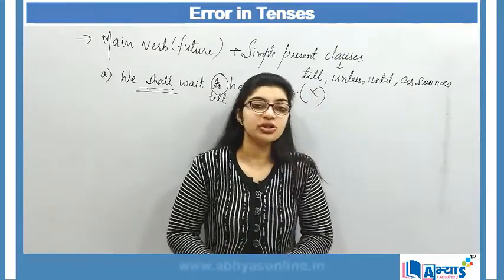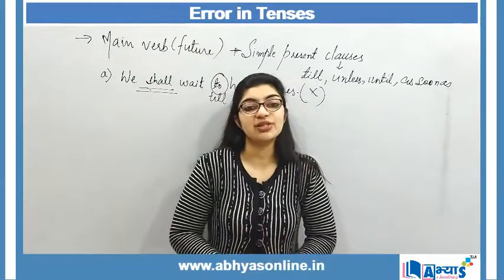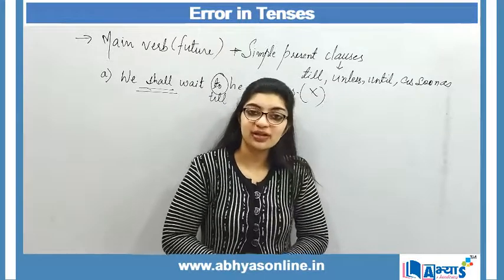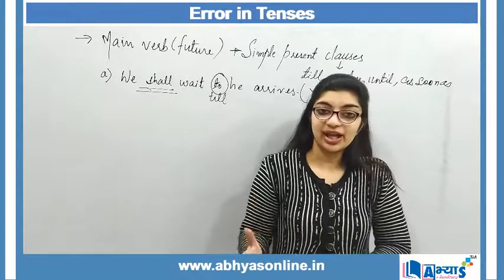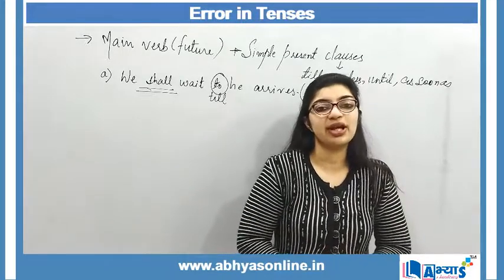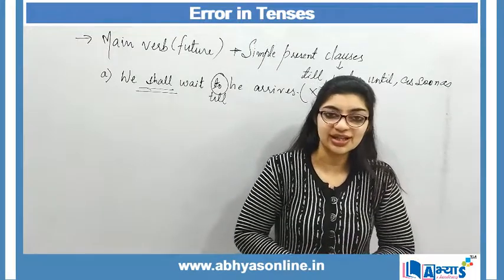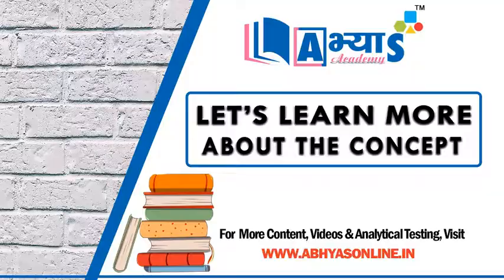If we follow the rules, there will be no errors. If we do not follow the rules, the sentences will be filled with errors. So let us now understand the last area where there can be chances of errors. But again, if we understand the rules, there will be fewer chances of errors, and my sentence will be all correct and clear.